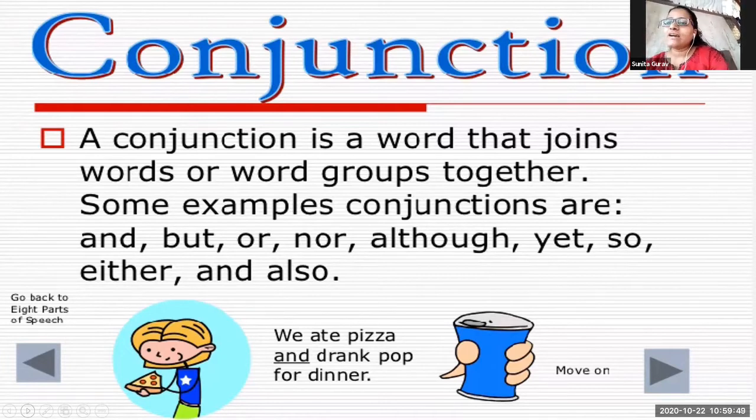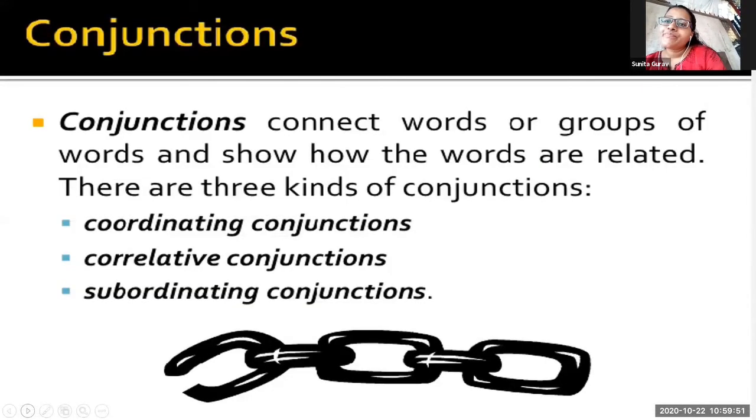Now next one, conjunction. Now we have seen how the conjunction words are joining two sentences or two words together.